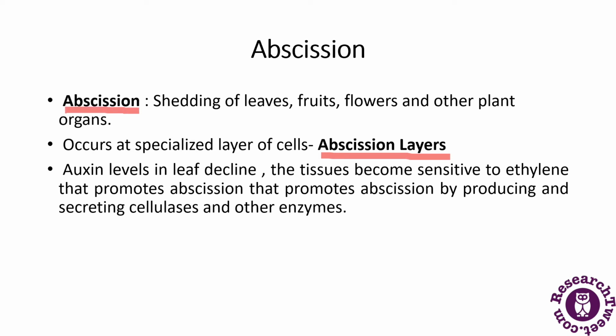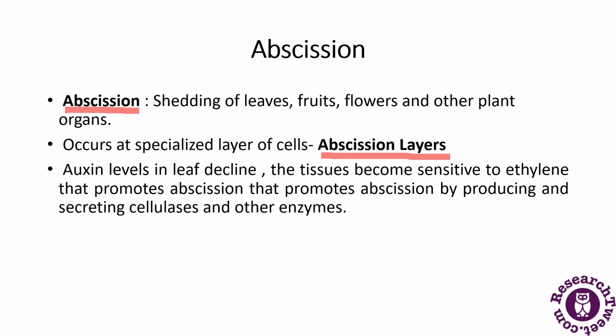So what is happening is auxin basically prevents leaf abscission by maintaining the cells in the abscission zone, which is insensitive to ethylene. When the auxin level in the leaf declines, the tissue becomes sensitive to ethylene, and that promotes abscission by producing and secreting cellulase and other enzymes.